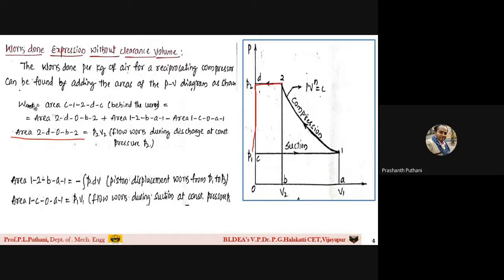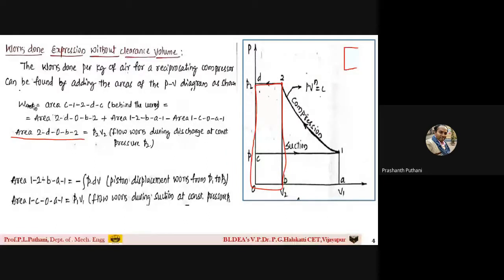Area under this curve 2-D-B-2. If you observe carefully, students, the area under this particular curve is like a rectangle. So it is a rectangle. It is a constant pressure process,